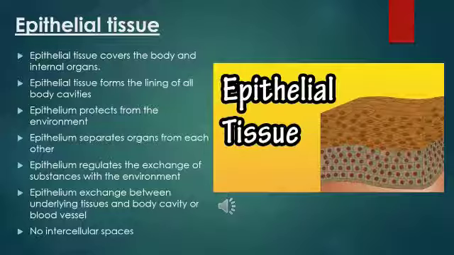You can see in the picture, there are no intercellular spaces. So what happens if there are intercellular spaces? It's just like you are holding an umbrella in the rain and the umbrella is full of holes. The same condition happens if there is intercellular space in epithelial tissue. That is the reason there is no intercellular space between the cells. Okay.